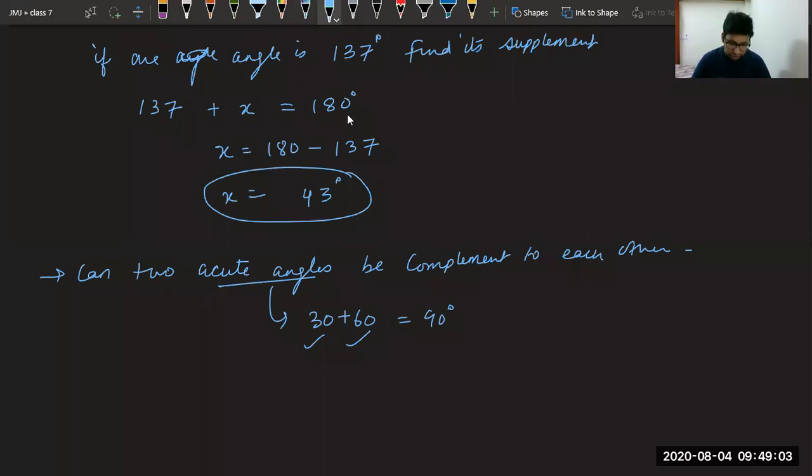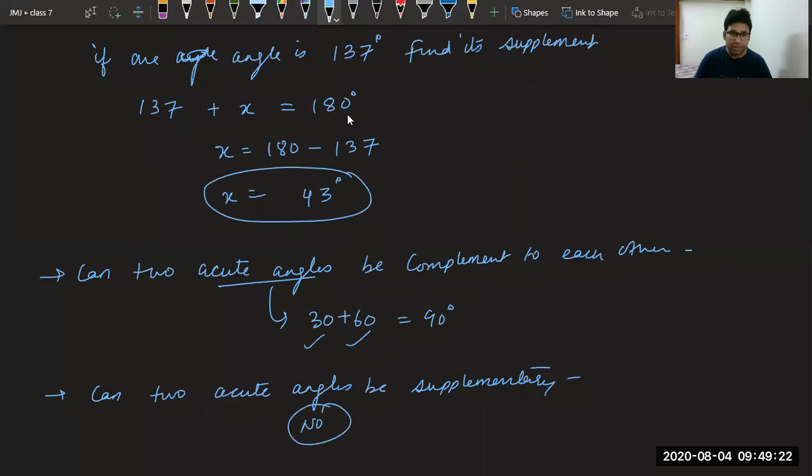Now, if question comes, can two acute angles be supplementary? You will say no, because the angle should be less than 90 degree. Suppose I have taken both as 89, 89, then also I will never get 180 degree as the answer. That is why two acute angles can never form supplementary angles. This way you can think of more cases.